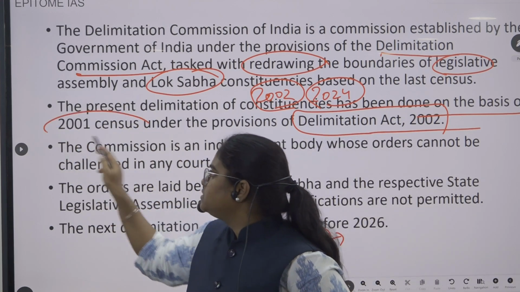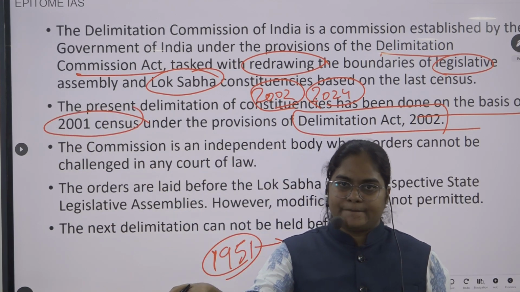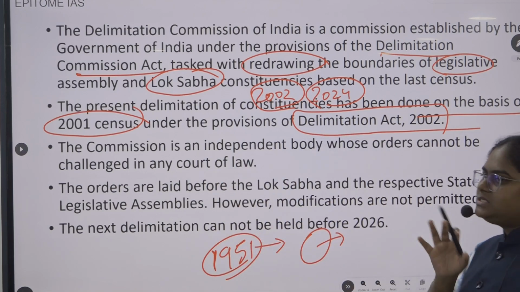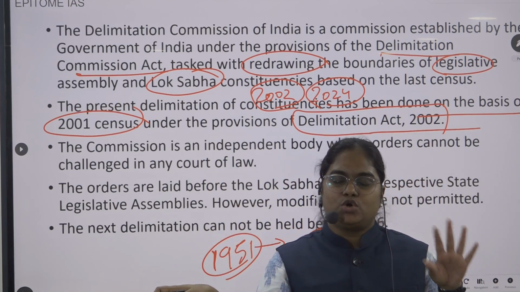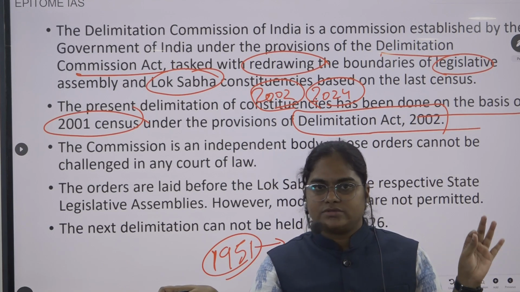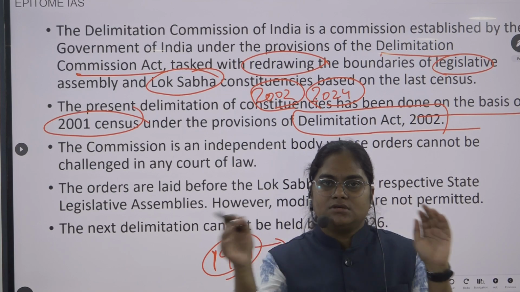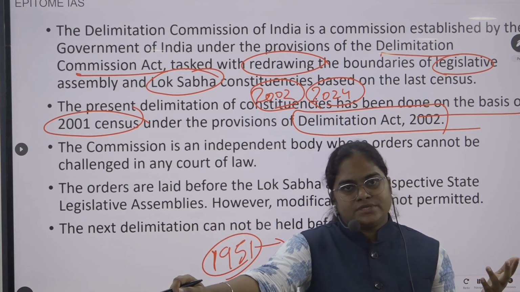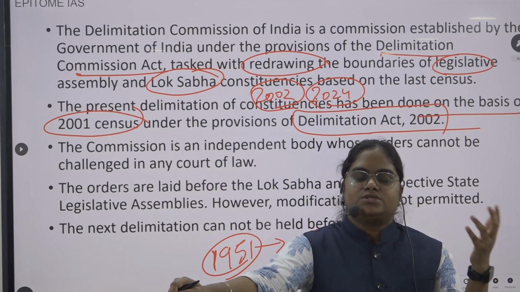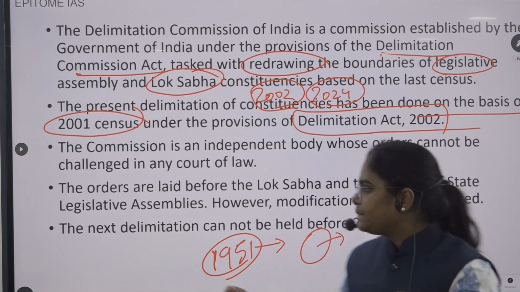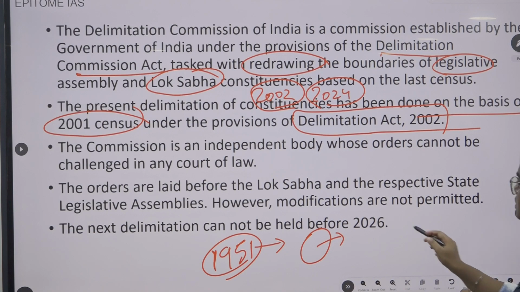Census 2001. Now the commission is an independent body whose orders cannot be challenged in any court of law. And when these orders are placed in front of Parliament or the state legislature, they do not have the power to modify these orders.